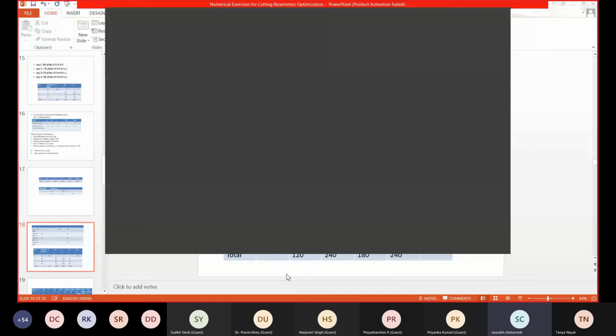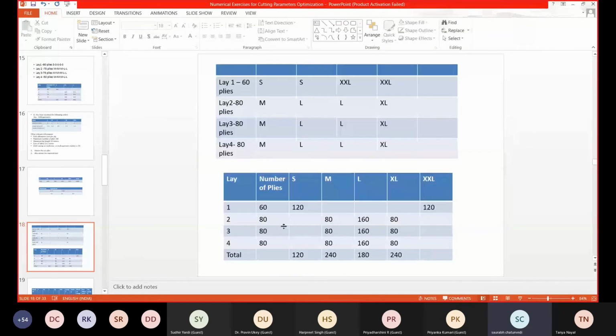Someone said this industry doesn't require any logic, but we are dealing with money. I have practically seen the same order being cut in 5 lays. In case you apply some logic, the same order can be cut in 4 lays.